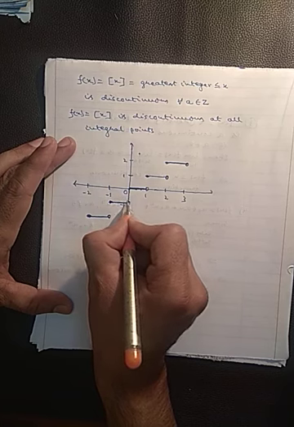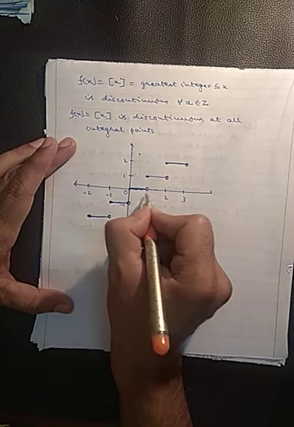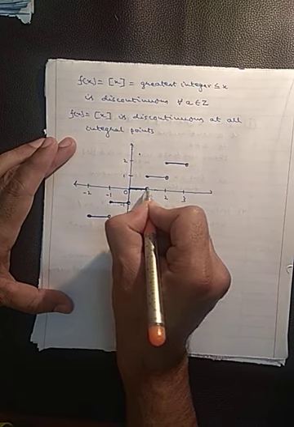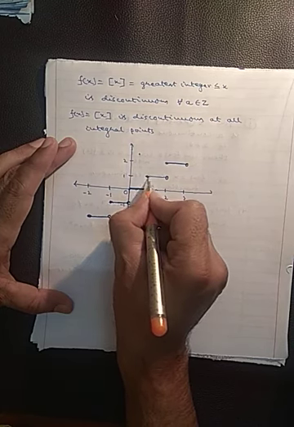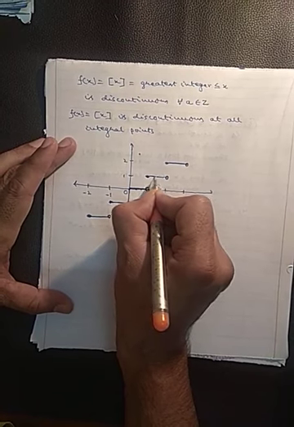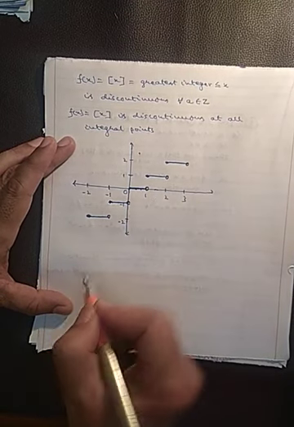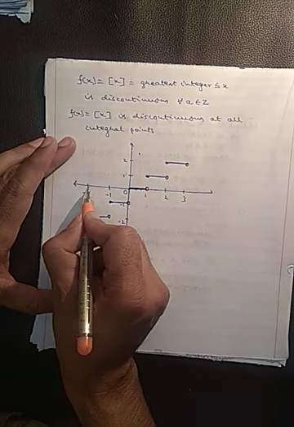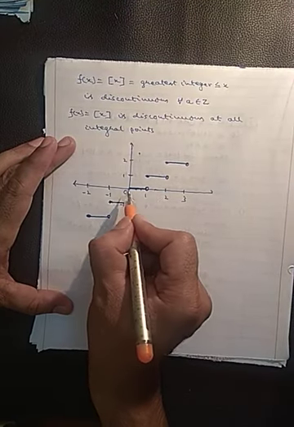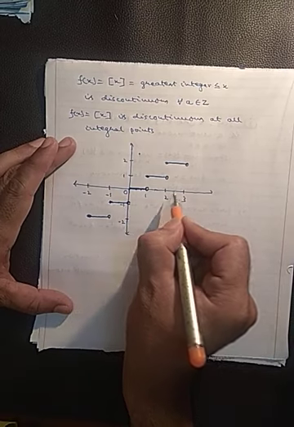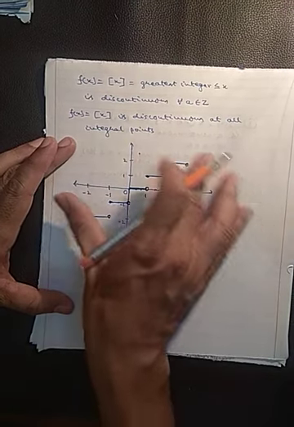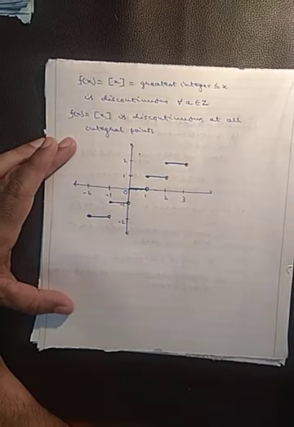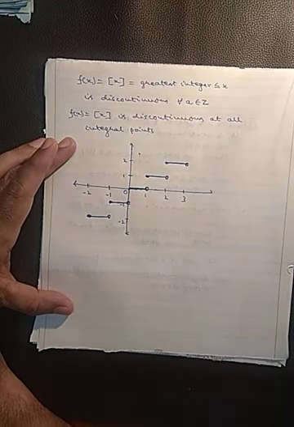So x equals 0 is the point of discontinuity. Similarly, as soon as we reach x equals 1, it becomes discontinuous. So x equals 1 is the point of discontinuity. So you can see that this function is discontinuous at x equals minus 2, x equals minus 1, x equals 0, 1, 2, 3 and so on. It means this function is discontinuous at all integral values, or at all integers.